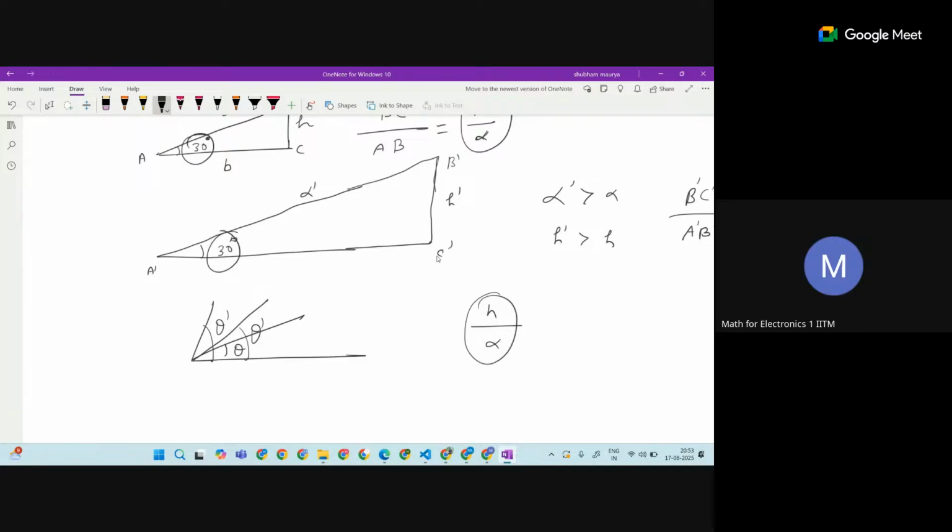But when the angle is different, then the ratio may not be the same. So from here we started thinking about what the ratio is going to be always when we are changing theta.